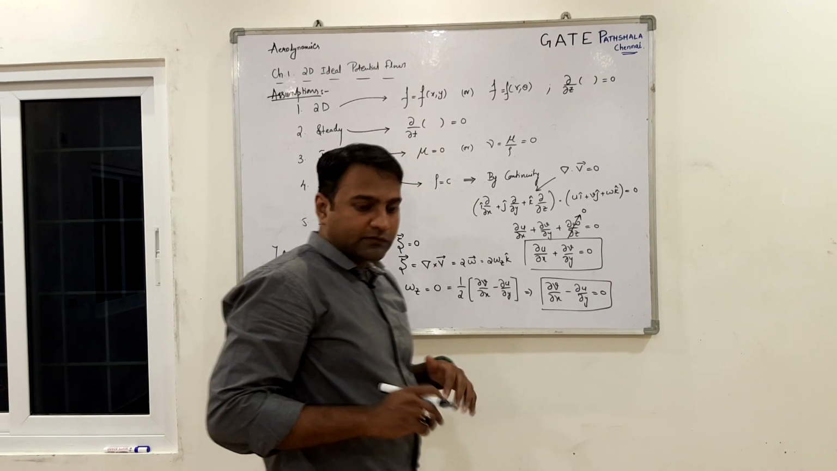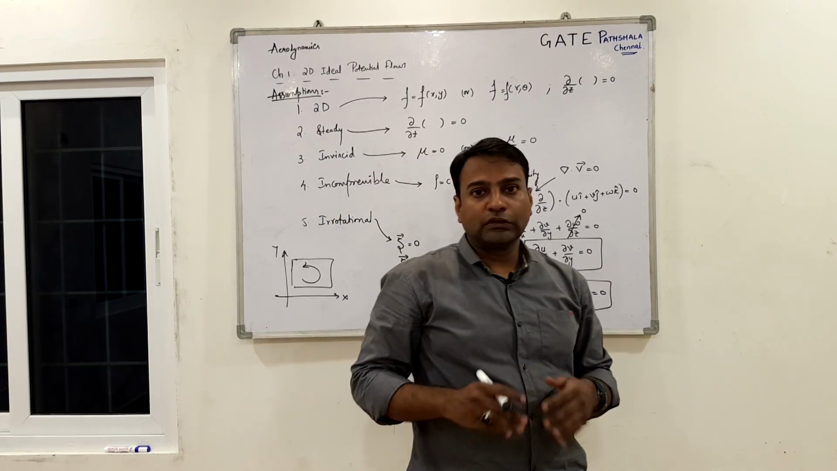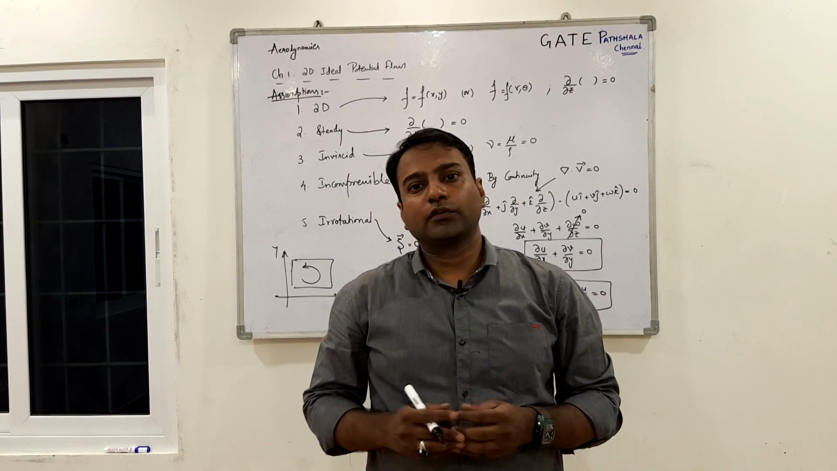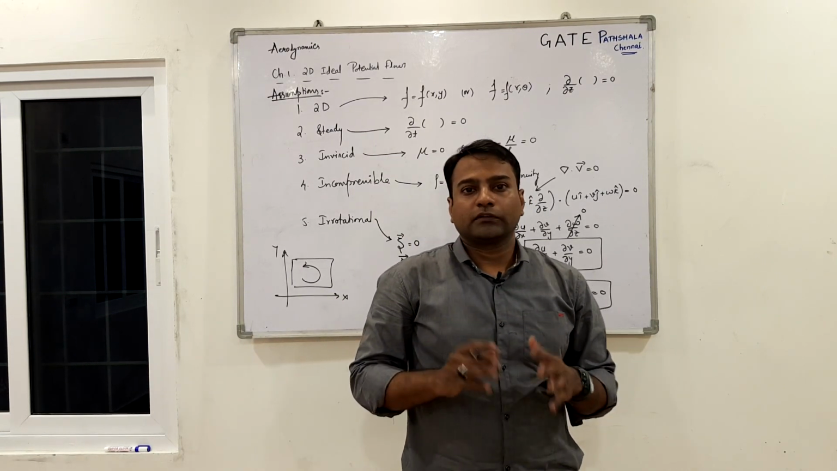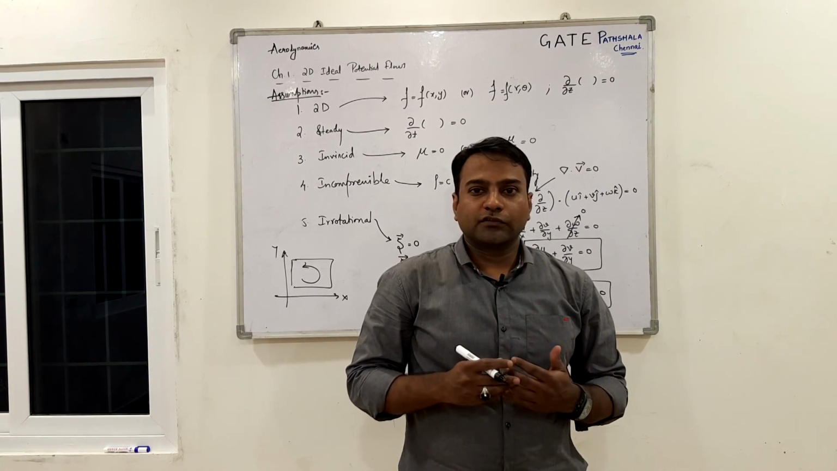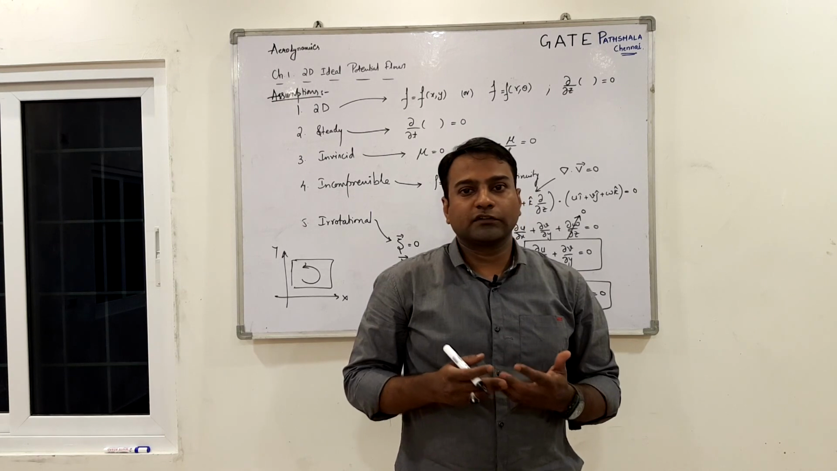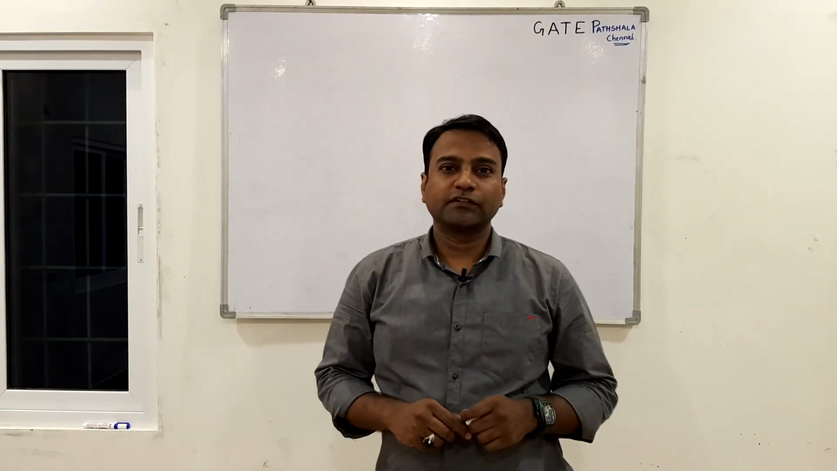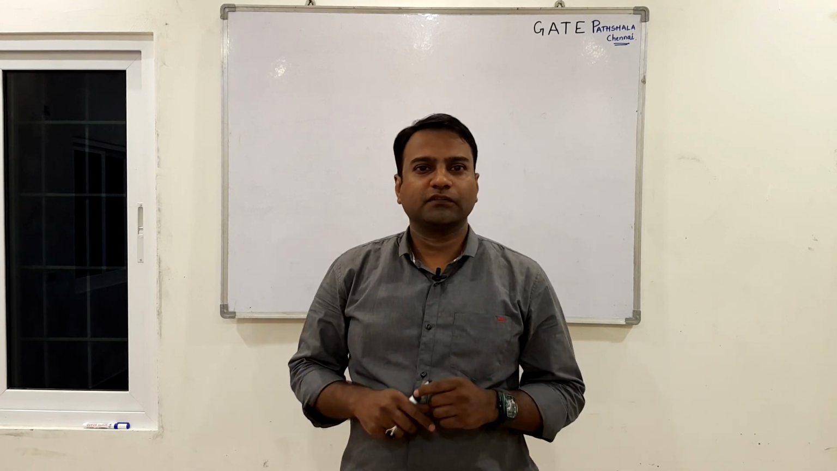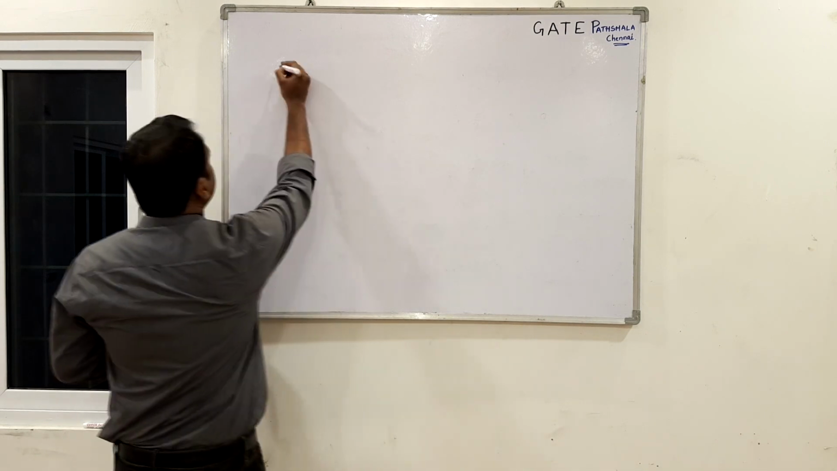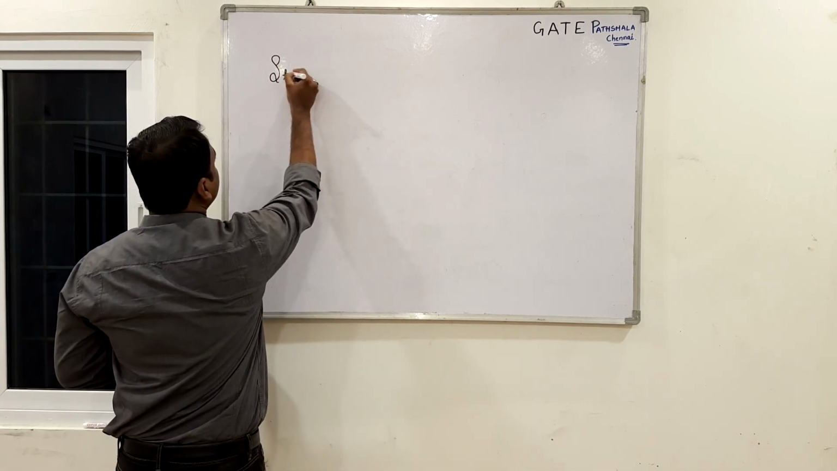So let's move on to the types of flows. Before we move on to the types of flows, let me give you the equations for the stream function and the potential functions in relation to the velocity components. Let me introduce you to something called stream function and the potential function. So let's begin with the stream function.